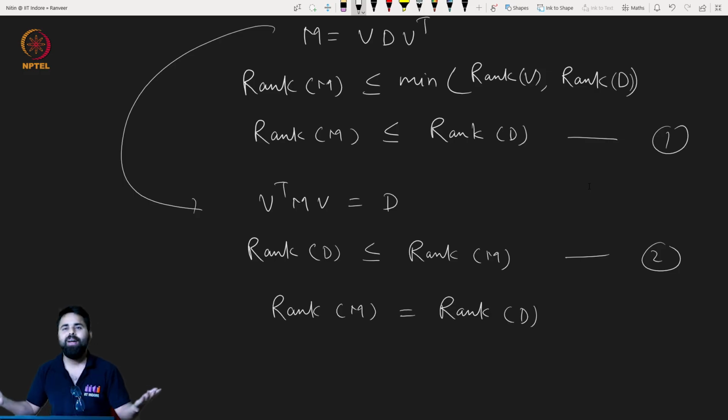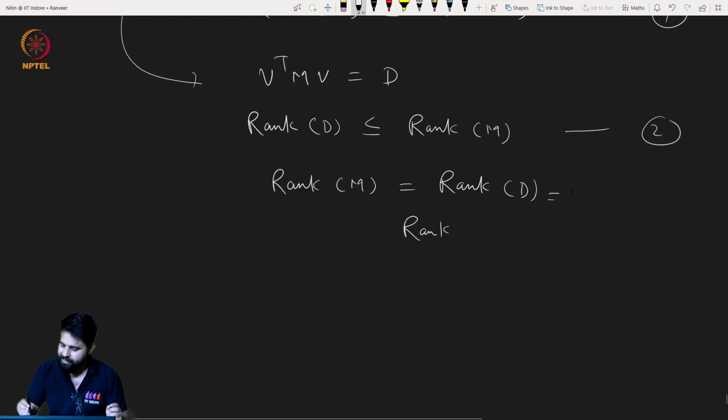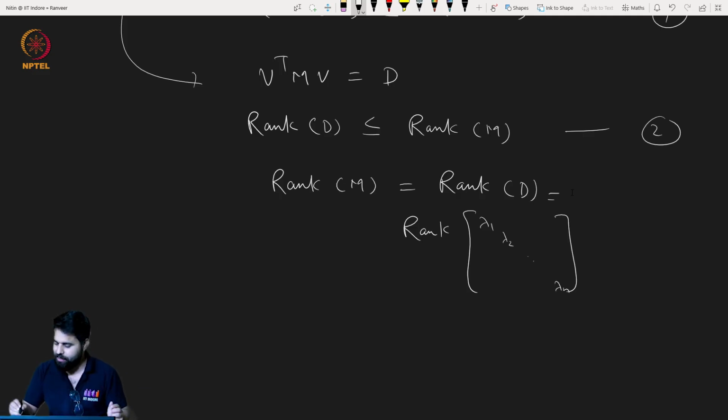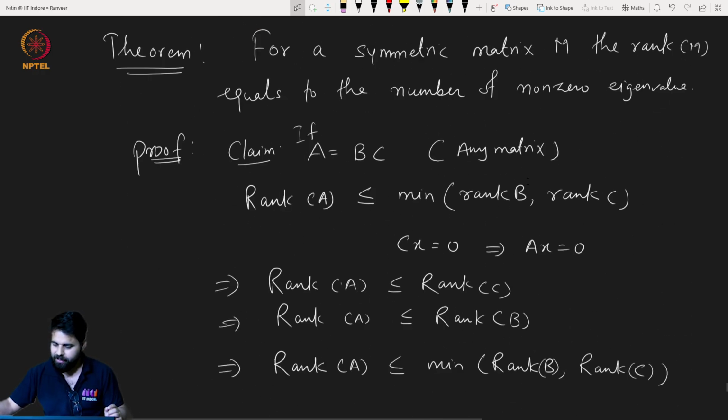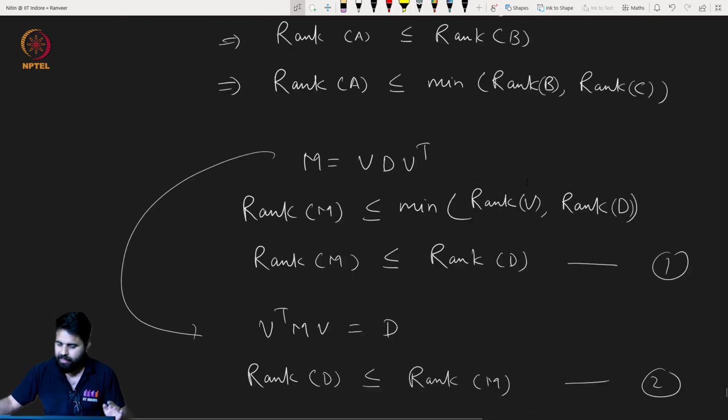Okay, now what is D? D is nothing but this, right? Let me write, D is this matrix where on the diagonal there are eigenvalues lambda 1, lambda 2 up to lambda n. So whenever there are zeros, suppose the last ones are zeros, the rest of the places are 0. The rank only depends upon the number of non-zero entries, so the rank of this matrix is nothing but the number of non-zero eigenvalues. So this result follows. Not very difficult to see. I hope the proof is very straightforward here.